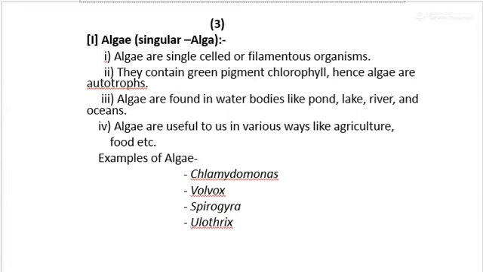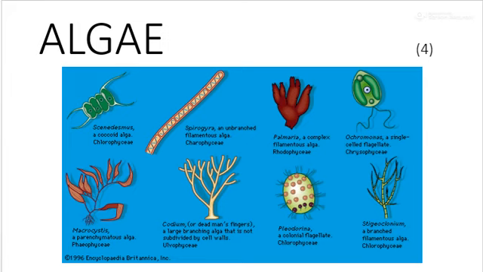Algae are found in ponds, lakes, rivers and oceans. Algae are useful for us in many ways, which we'll discuss later on. Examples of algae are Chlamydomonas, Volvox, Spirogyra and Ulothrix.